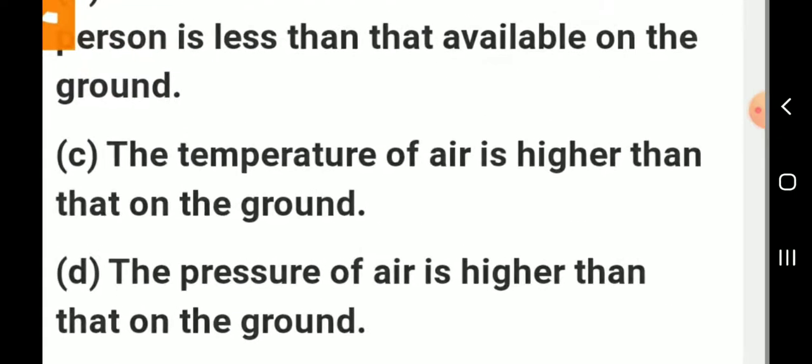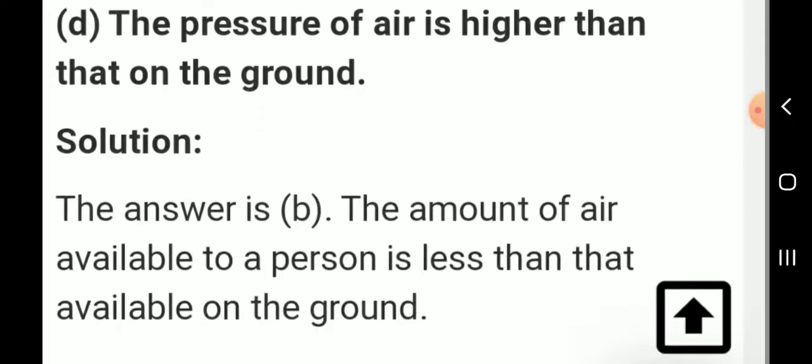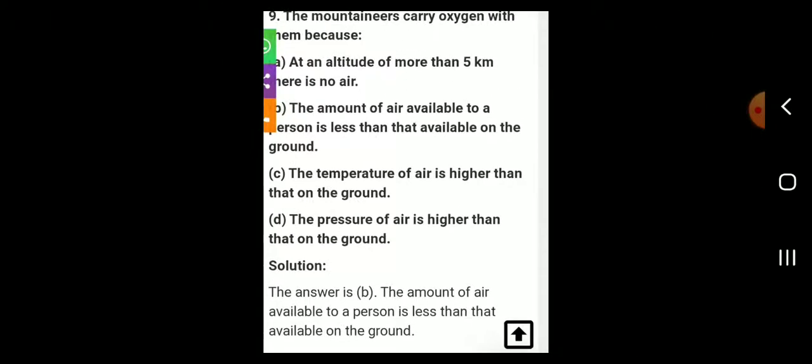The mountaineers carry oxygen with them because at an altitude of more than 5 km, the amount of air available to a person is less than that available on the ground. The temperature of air is higher than that on the ground. The pressure of air is higher than that on the ground. The answer is the amount of air available to a person is less than that available on the ground. B option is the correct answer.